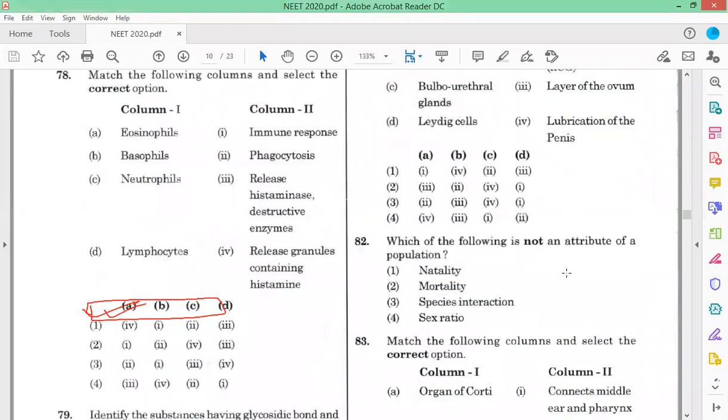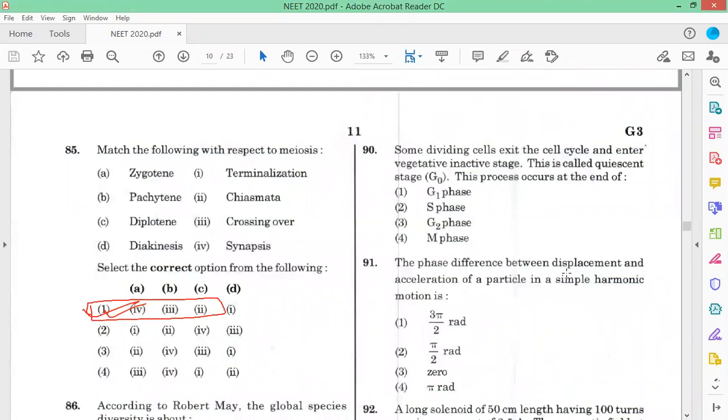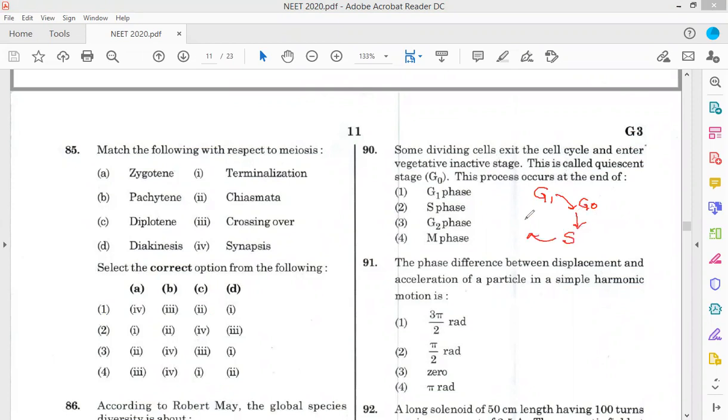Question number 90. Some dividing cells exit the cell cycle and enter the vegetative inactive stage. We know that G1, then enter G0, then S, G2, and then M phase, right?